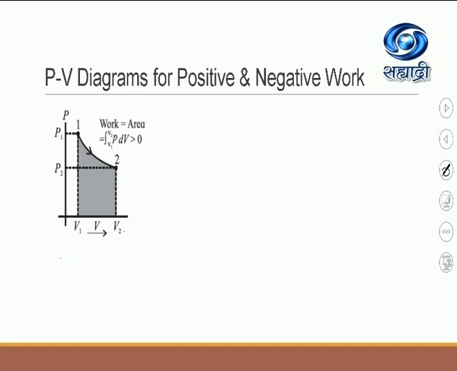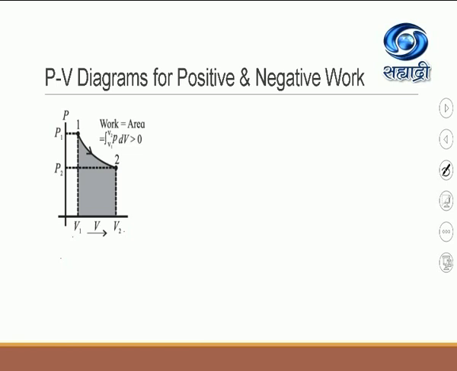Can you see here some shaded area? That shaded area is representing the total amount of work done by the gas or by the system when the system changes its state from 1 to 2. And again, I'm using the same formula, instead of Vi and Vf, suppose the initial volume is V1 and the final volume is V2.